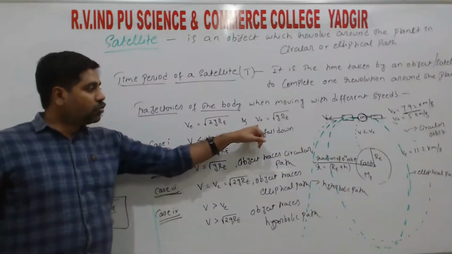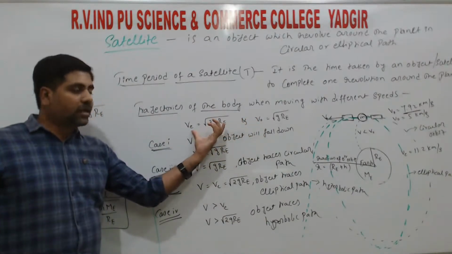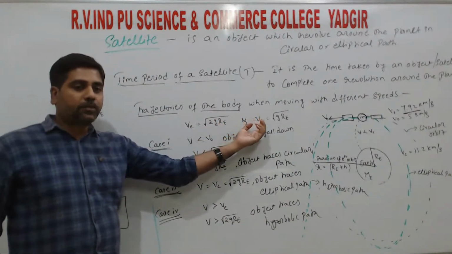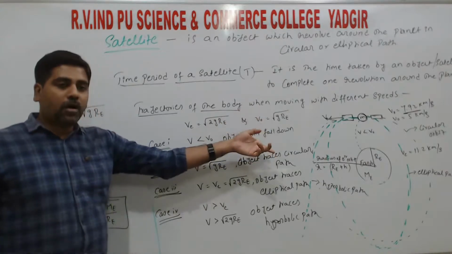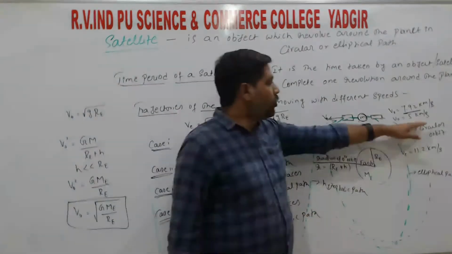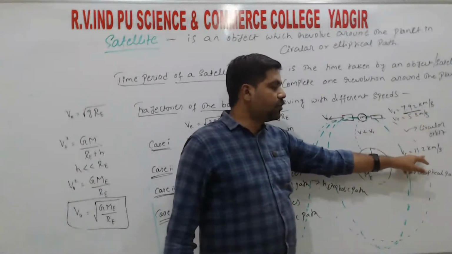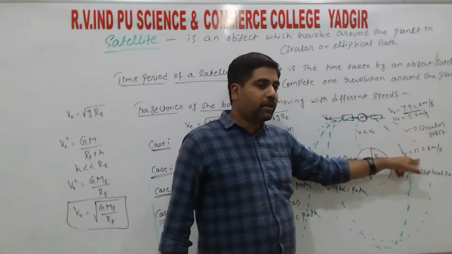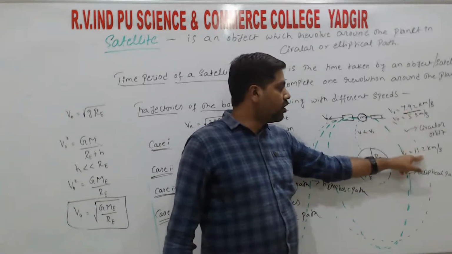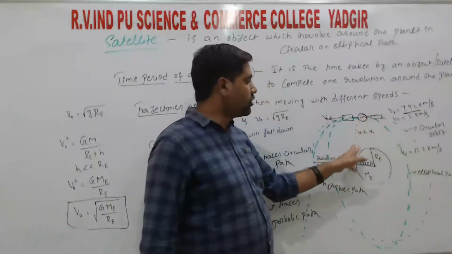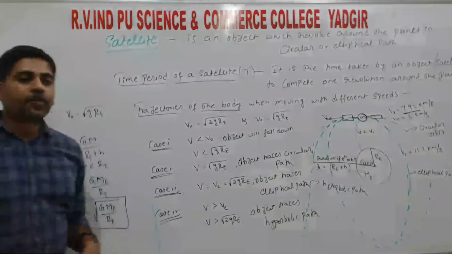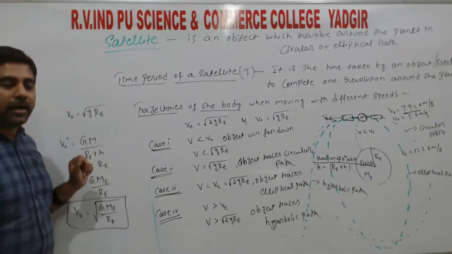So in both cases, the object which is moving with a speed less than the escape speed and less than the orbital speed will fall down, right? Because even if it goes at 5 km per second, it falls compared to the escape speed. The escape speed is 11, right? So 5 is less than 7 and also 11. Hence the object will fall down, right? So the satellite falls down.